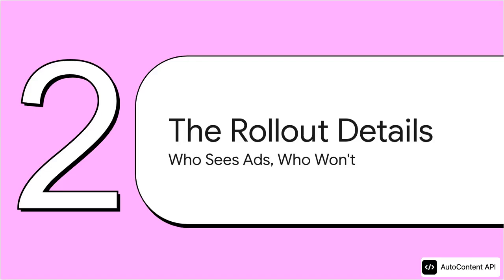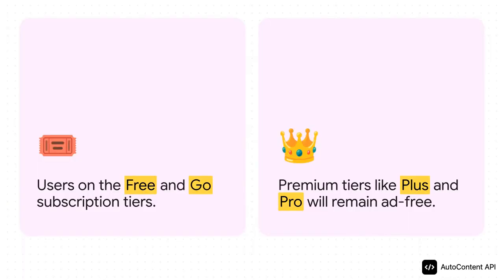This, of course, brings us to the biggest question on probably everyone's mind. Am I going to start seeing these ads? Well, the answer really depends on what kind of account you have. The distinction here is actually pretty crystal clear. The test group is made up of users on the free tier and that lower-cost Go subscription tier. Meanwhile, all the premium subscribers, so that's Plus, Pro, Business, Enterprise, and Education plans, you guys are going to remain completely ad-free. So the crucial takeaway here is that this is aimed squarely at the non-paying and low-paying user base.